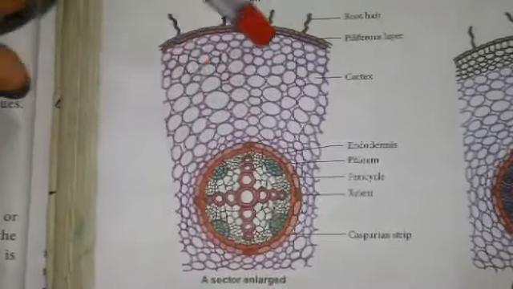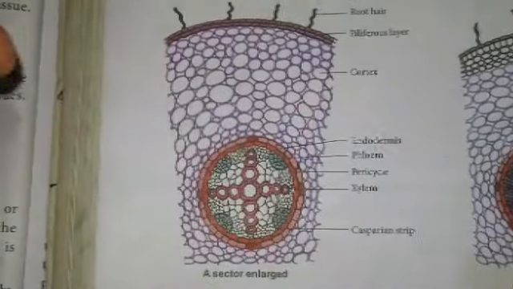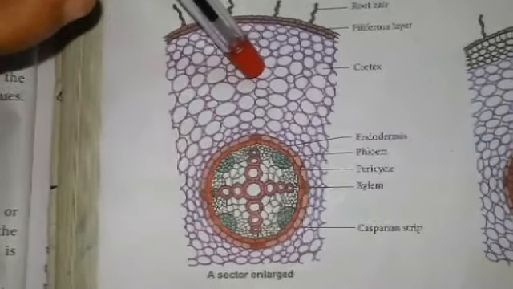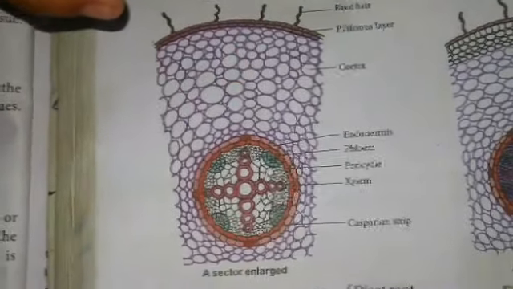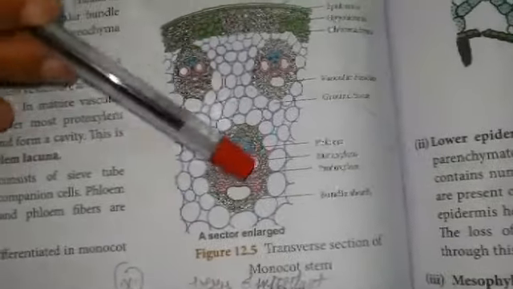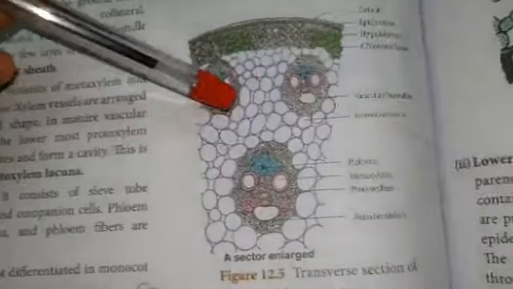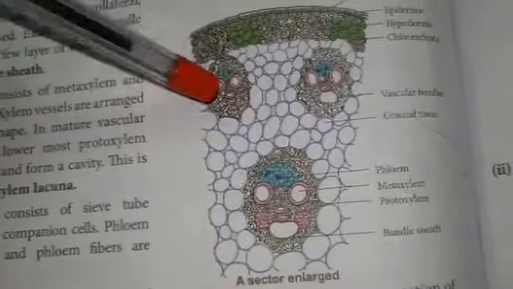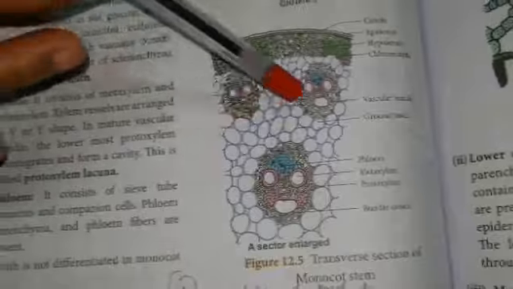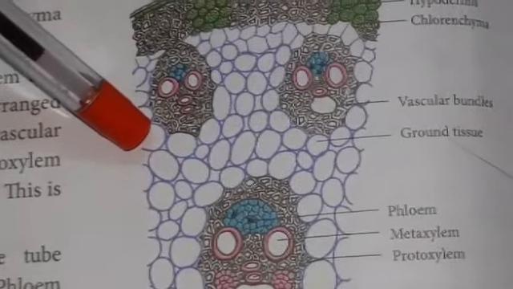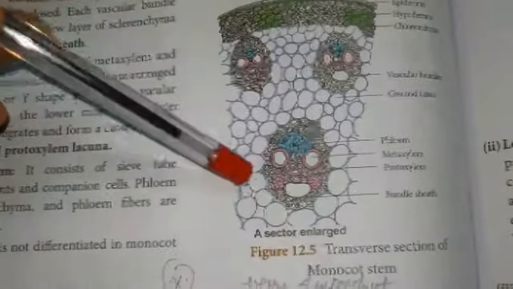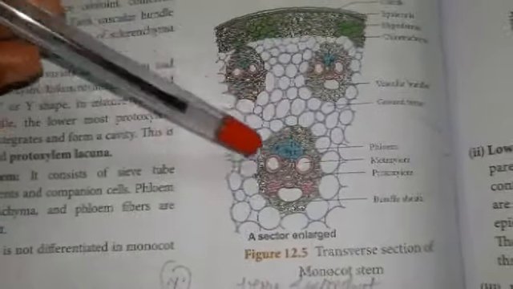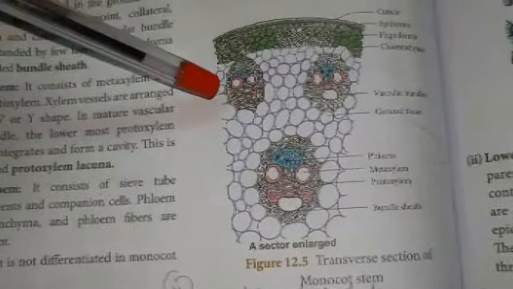In monocot stem, the ground tissue is made up of parenchymatous tissue. The ground tissue is made up of a mass of parenchymatous tissue in which the vascular bundles are embedded. So in monocot stem, the ground tissue, that is the cortex region, consists of parenchymatous tissue in which the vascular bundles are embedded. In between the parenchymatous ground tissue, the vascular bundles are embedded.